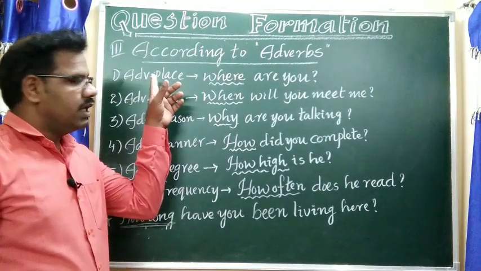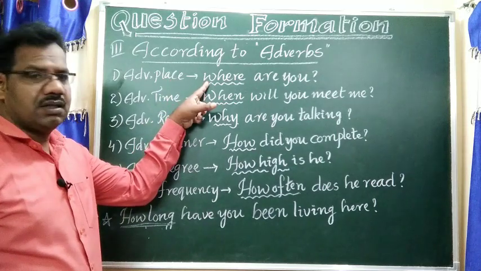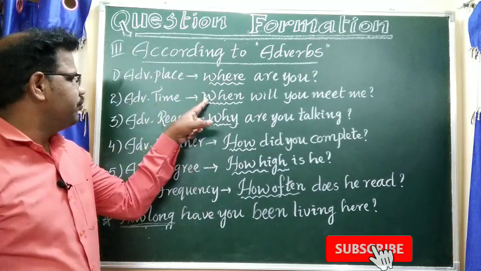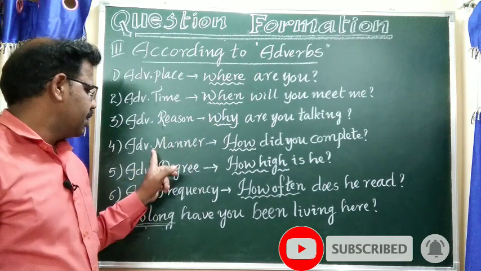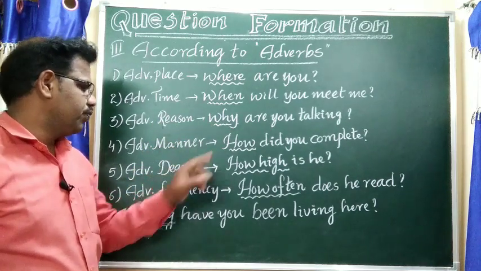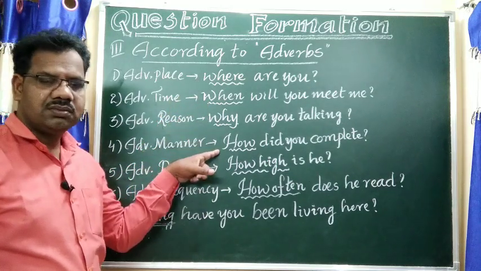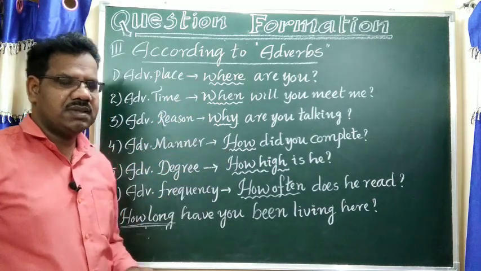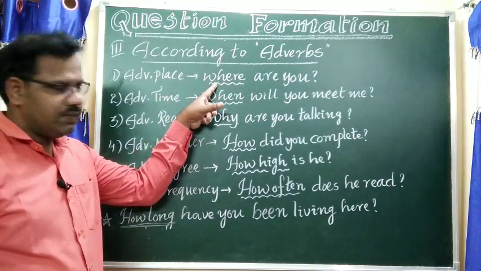Now according to adverbs: adverb of place, where. Adverb of time, when. Adverb of reason, why. Adverb of manner, how. Mainly where, when, why, how. These are the adverbs. For example, adverb of place, where are you?